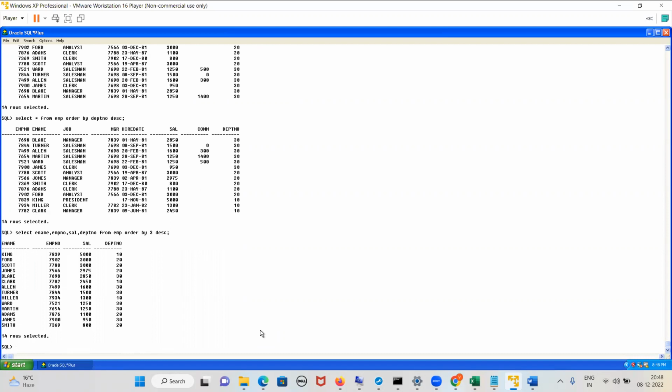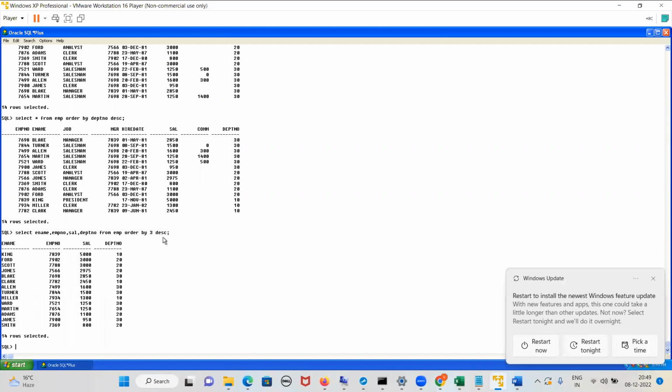What is the meaning of this query? Can you just think? Order by the position of the column in the select. What is the position of this column? 1. This column? 2. This column? 3.